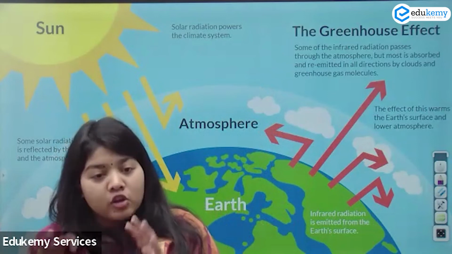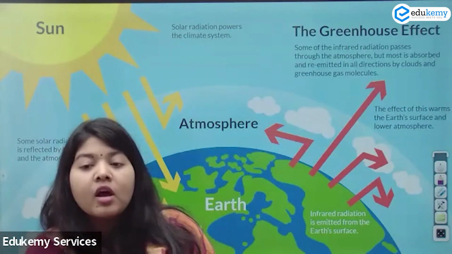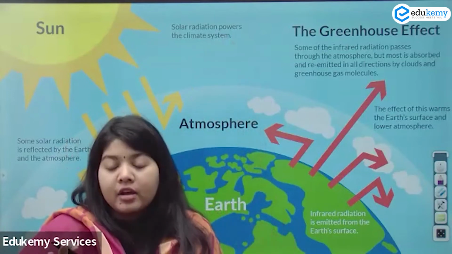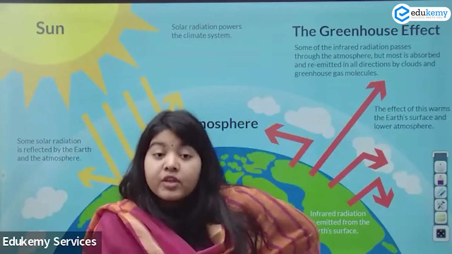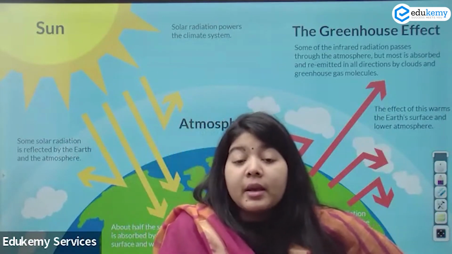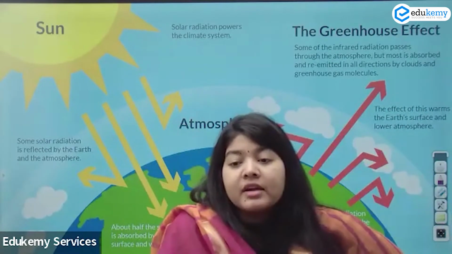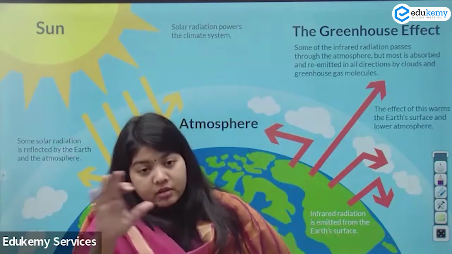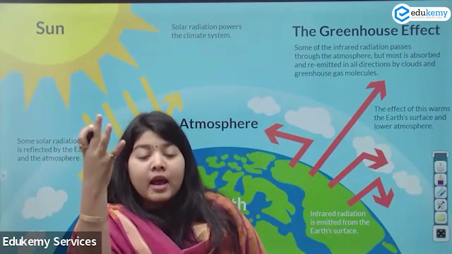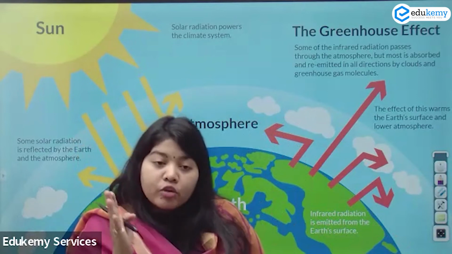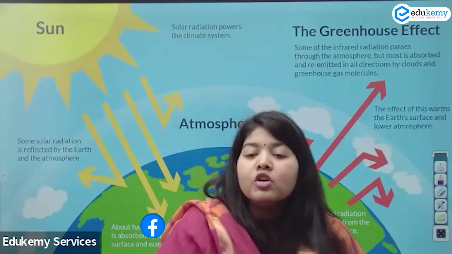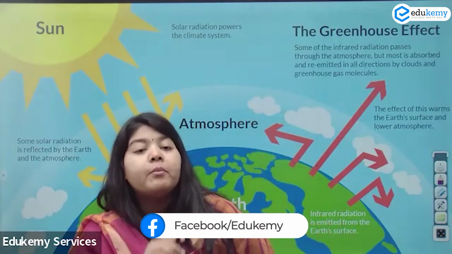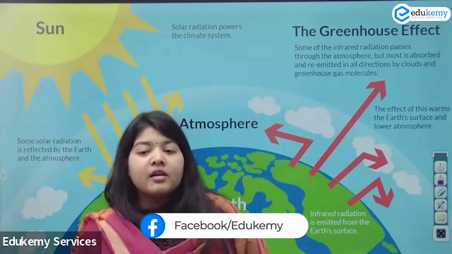Let us revise it so that it is again fresh in our memory. I need 2-3 things. First of all, tell me, is the greenhouse effect a bad thing or a good thing? If there was no greenhouse effect, the temperature of the earth would have been minus 19 degrees Celsius. It is because of the greenhouse cover that you retain heat, and the overall atmosphere is feasible for human and other species survival. So the greenhouse effect is extremely important for the survival of humans and other species.